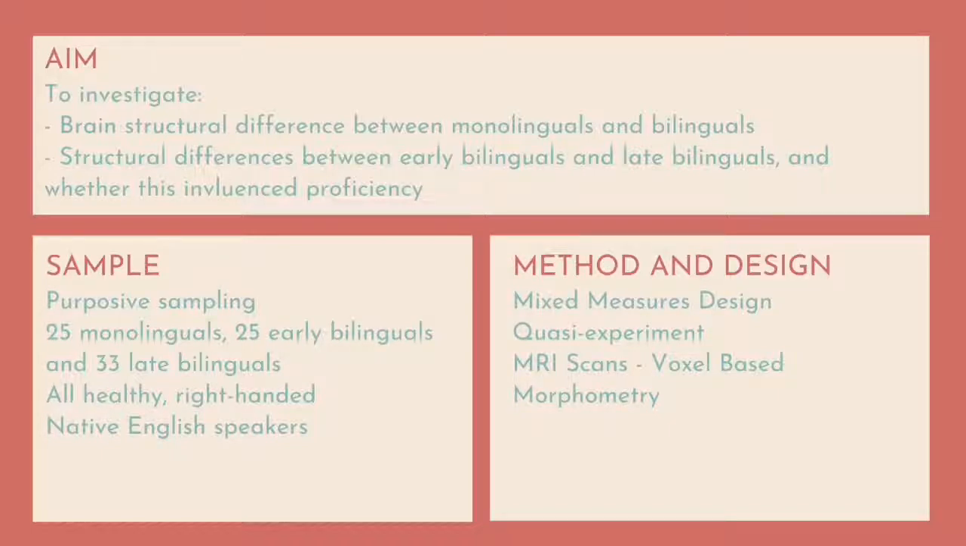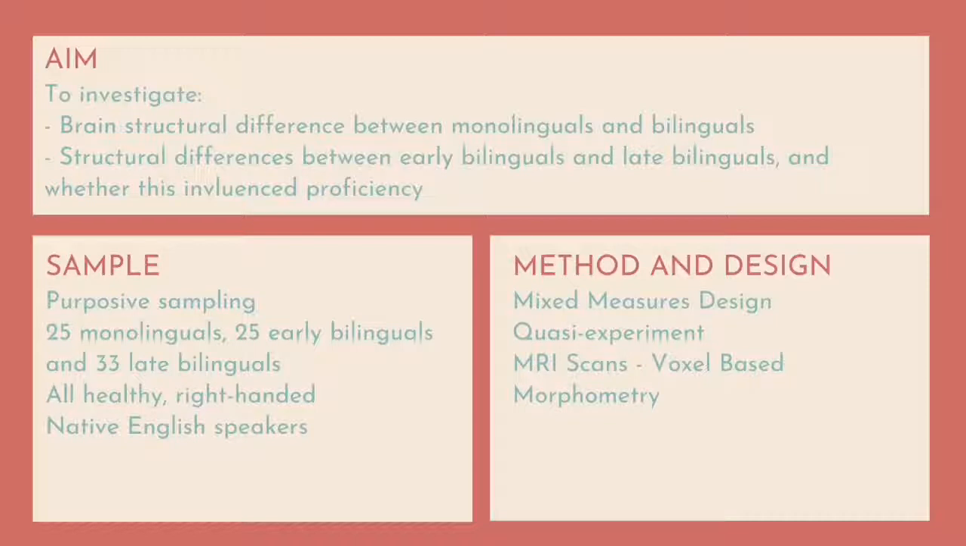This research was a quasi-experiment, as being monolingual or bilingual was not controlled by the researcher, but rather was a variable within the participant. Since they were comparing between monolinguals and bilinguals, but also within bilinguals who had acquired the second language at different ages, this research design is a mixed measures design.